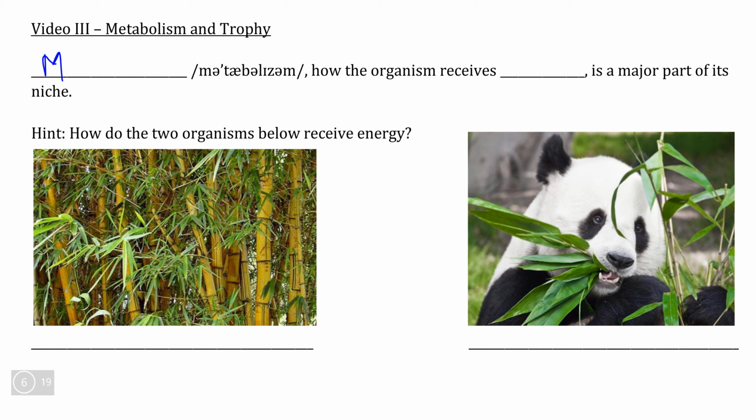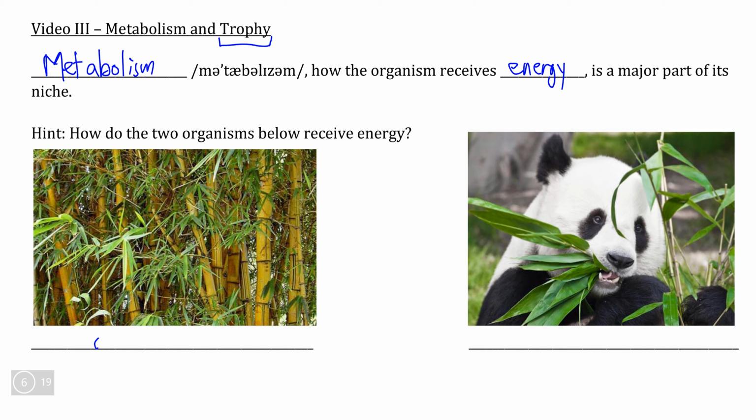In this video, we're going to be learning about metabolism, which is the study of chemical reactions that organisms do inside of them. If we focus on the chemical reactions that organisms use to produce energy, what we are describing is their trophy or their trophic status within their ecosystem. For example, if we consider bamboo and the giant panda that eats the bamboo, each of these produces the energy in a very different way.